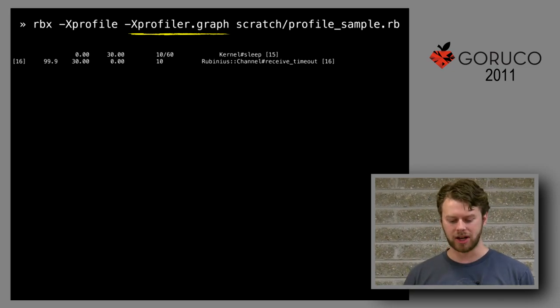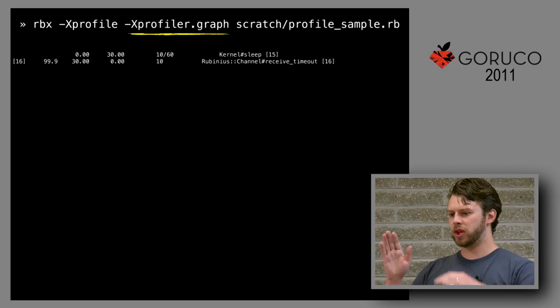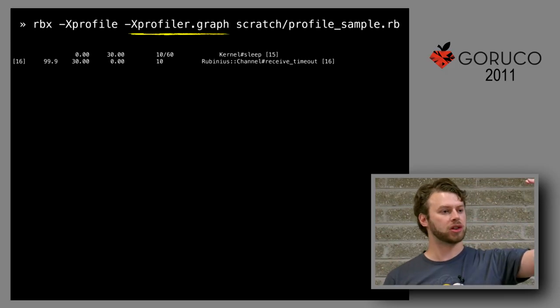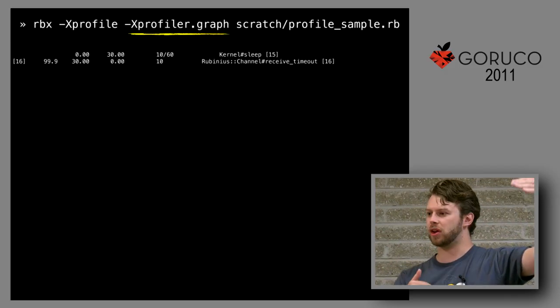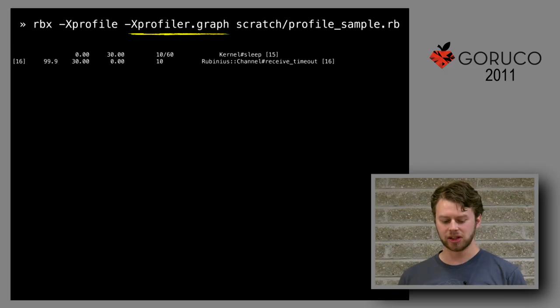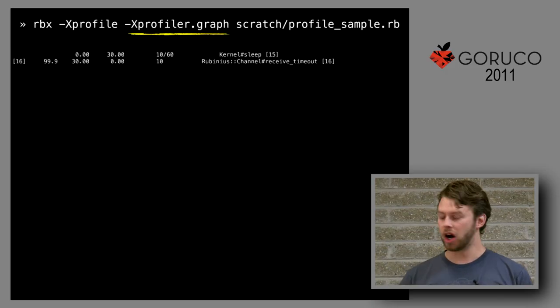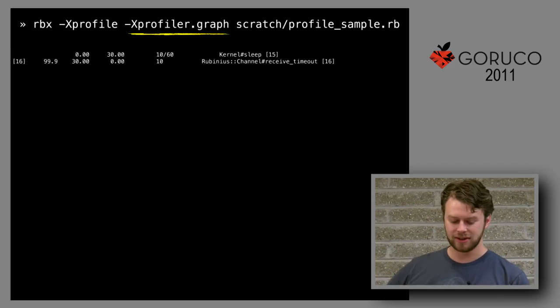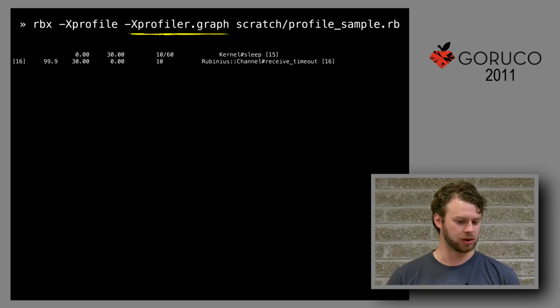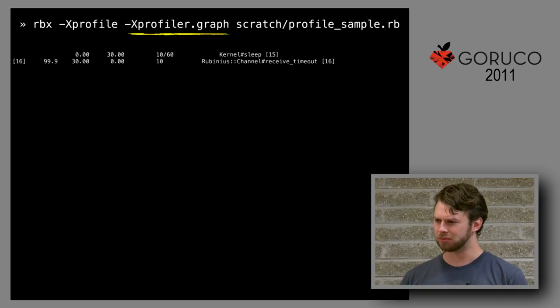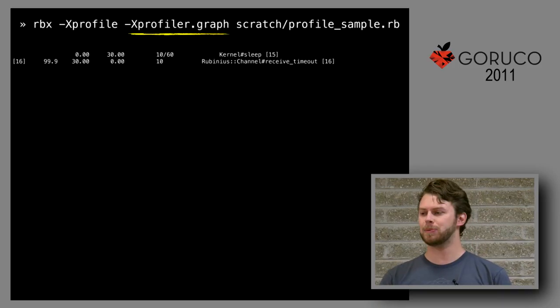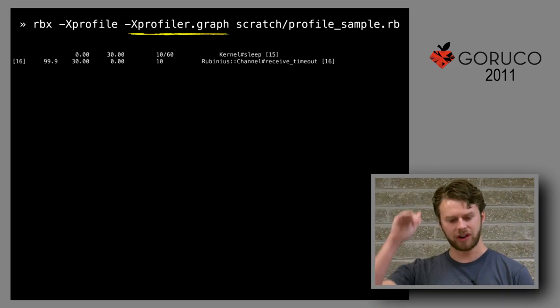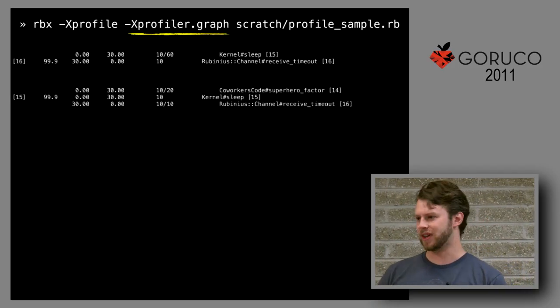Whatever that does, it doesn't matter. But this actually will give you a view of all the callers and all the callees involved. And so in this case, we see that for all 10 times that this thing was called, it was called from sleep. Okay, well that's interesting. And we can see that sleep is number 15 on this list. So we would have already seen it, but obviously that spoils the fun.